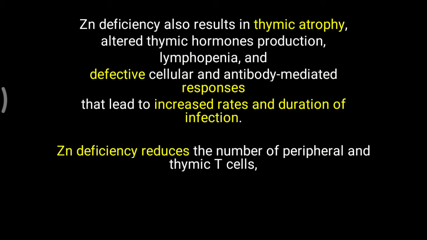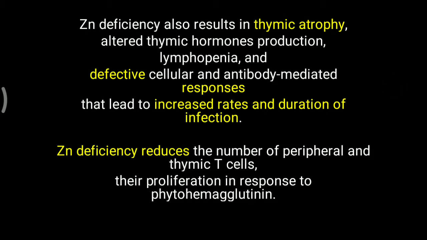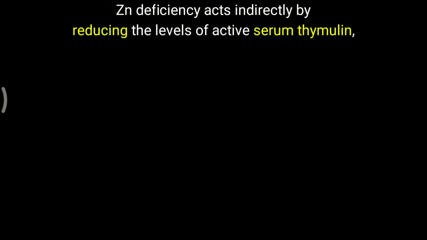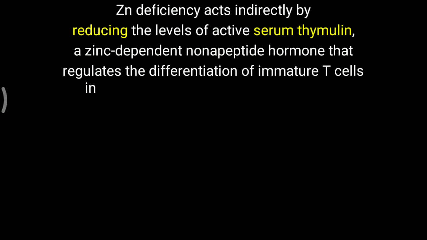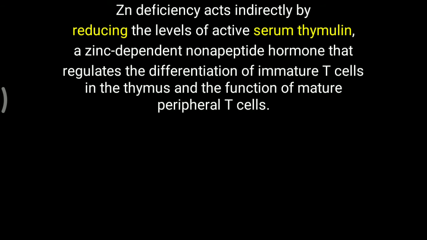Zinc deficiency reduces the number of peripheral and thymic T cells and their proliferation in response to phytohemagglutinin. So that all leads to decreased function of our immune system. So simply, zinc supplements can definitely benefit the improvement or boosting of the immune system, particularly in elderly people. Zinc deficiency acts indirectly by reducing the level of active serum thymulin, a zinc-dependent nonapeptide hormone that regulates the differentiation of immature T cells in the thymus and the function of mature peripheral T cells.